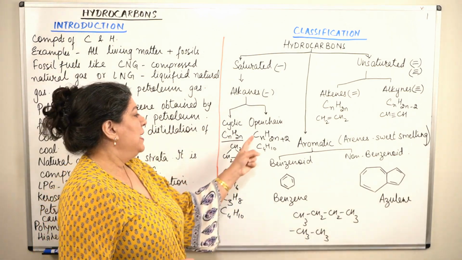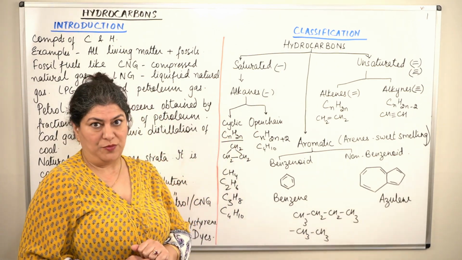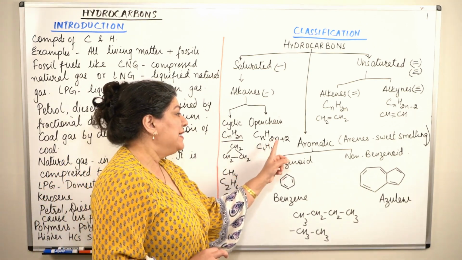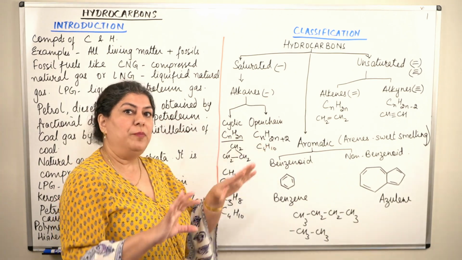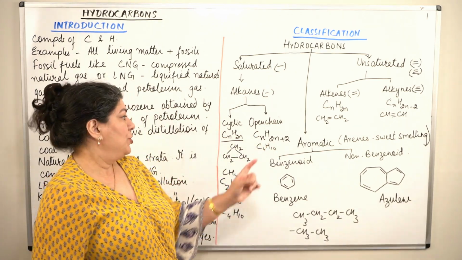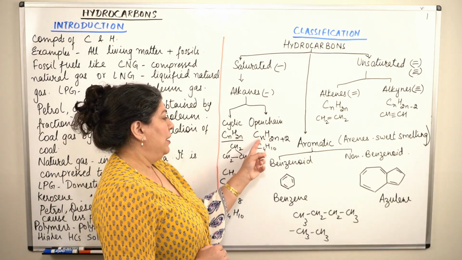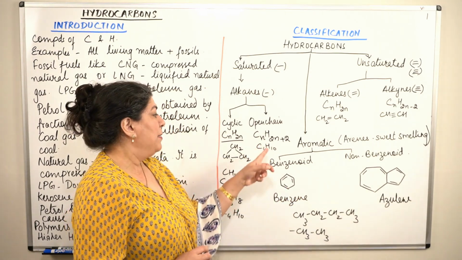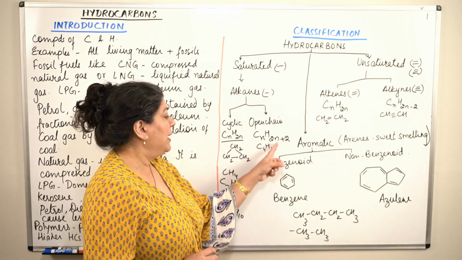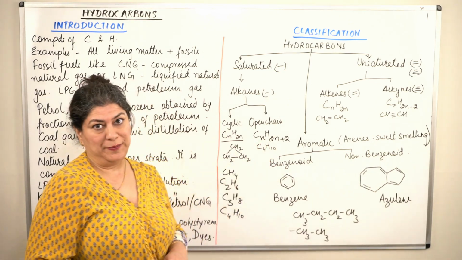How would it be related? If there are N number of carbon atoms, then hydrogens would be twice of N plus 2. That is N into 2 plus 2 more. So if this is C4, then twice of 4, 4 into 2 is 8, plus 2 will be 10. So butane has a formula of C4H10.